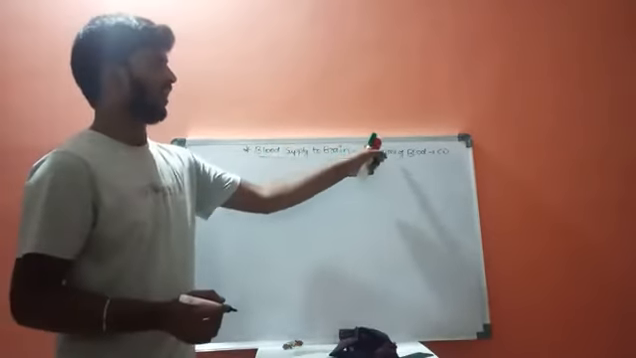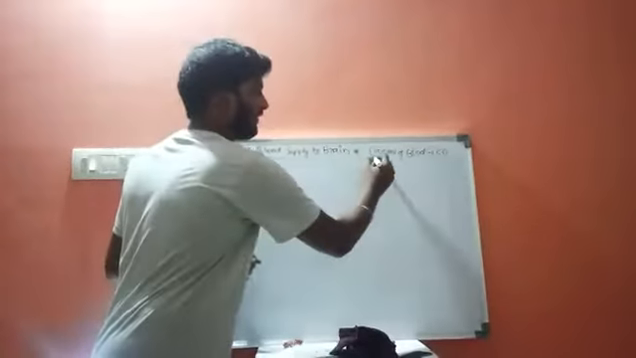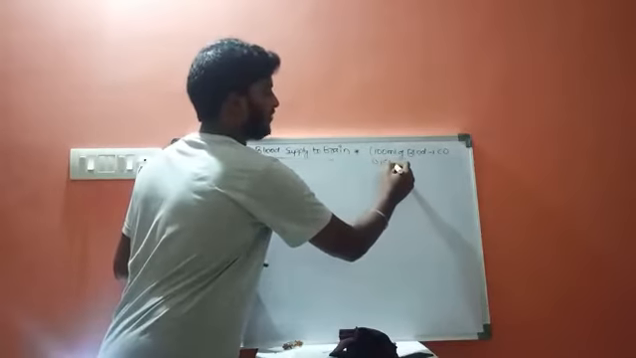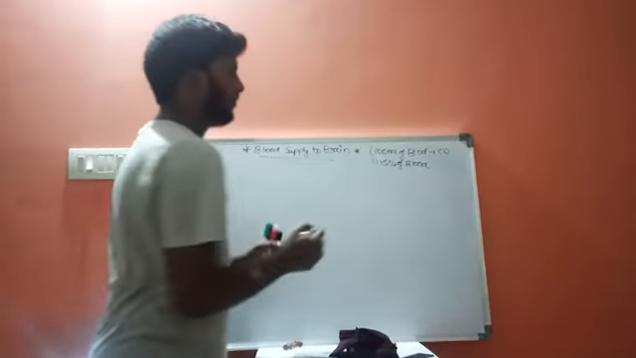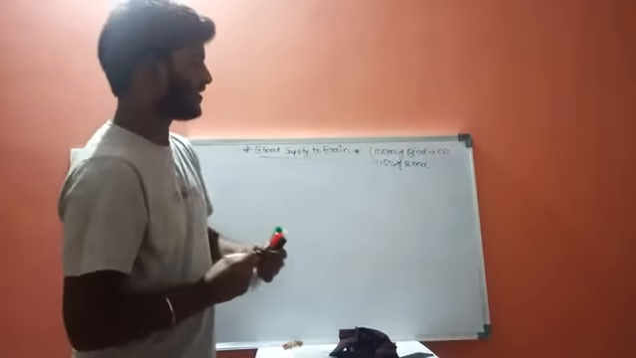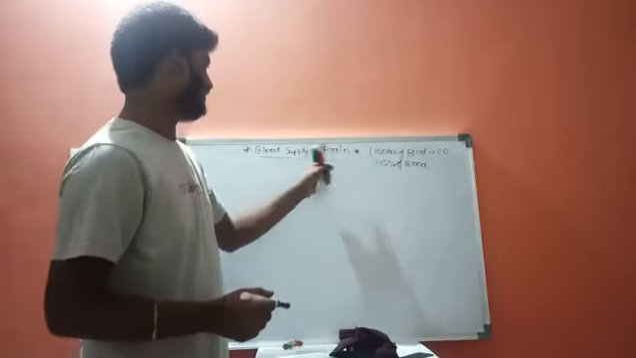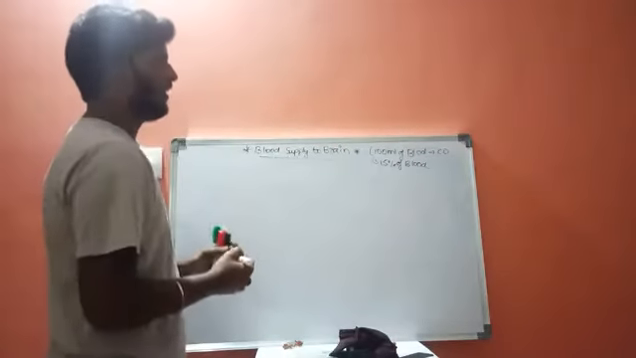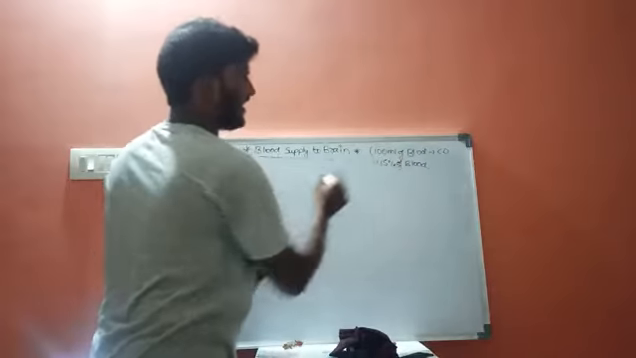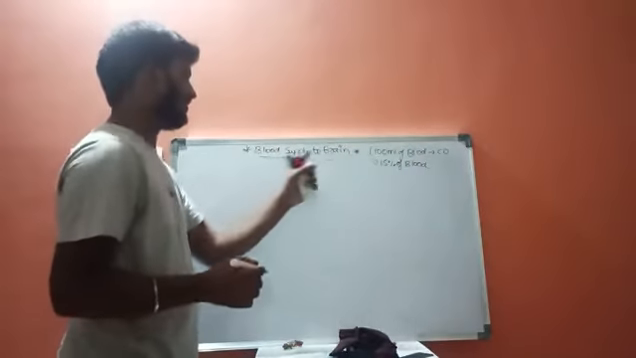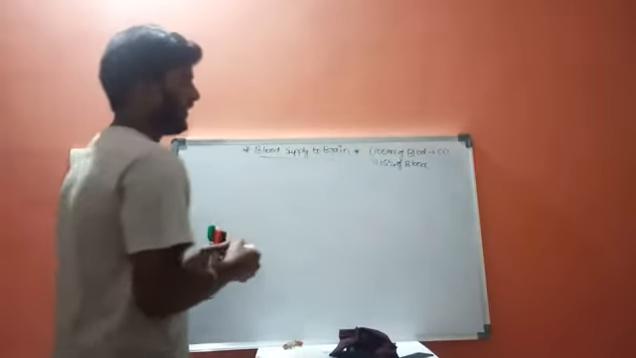Now, out of 100 ml, 15% of blood, out of this 100 ml, 15% of blood is utilized by the brain for the blood supply. That is, 15% means out of this 100 ml, 15% of the blood is utilized for the brain supply.